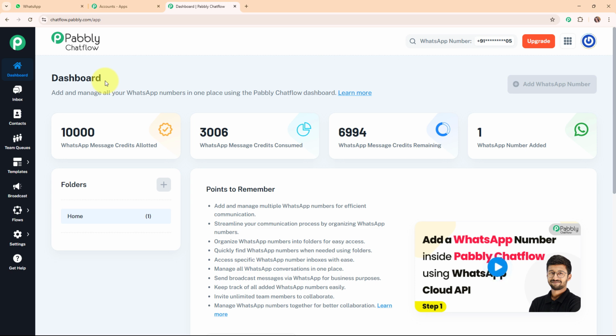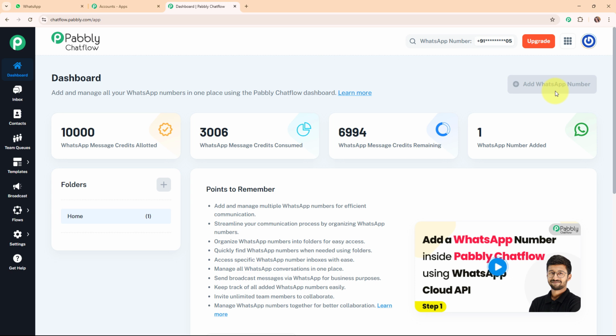Alright, so this was all about a brief about Pabbly Chat Flow, and now here if you wish to learn about the Pabbly Chat Flow setup step by step, then you can check out the video attached over here on this dashboard. And also let me tell you that if you want to add the WhatsApp number for your Pabbly Chat Flow account, then you need to click on this add WhatsApp number button given on the top right corner. Here it is currently not available because I've already added my WhatsApp number over here.